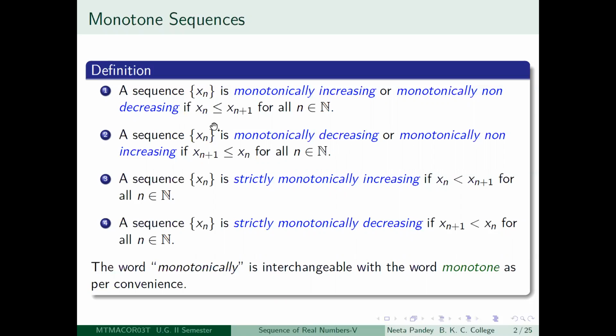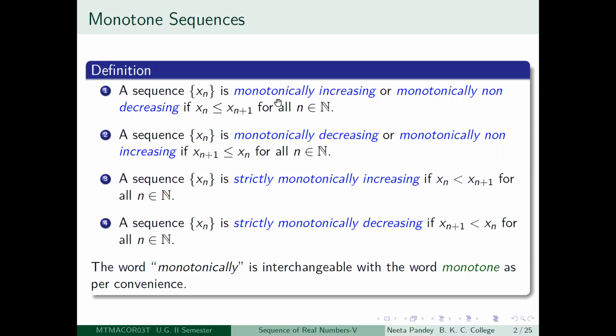If you look at the first term x1, the second term x2 is necessarily greater than or equal to x1. So x1 is less than or equal to x2, that is less than or equal to x3, x3 is less than or equal to x4, and so on. At any stage, the nth term will be less than or equal to xn plus 1. If such a thing happens, then we say that the sequence is monotonically increasing. Actually, to be more precise, it is monotonically non-decreasing, since there can be an equality here.